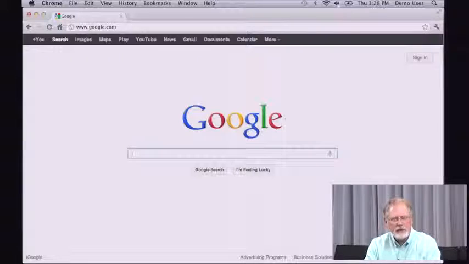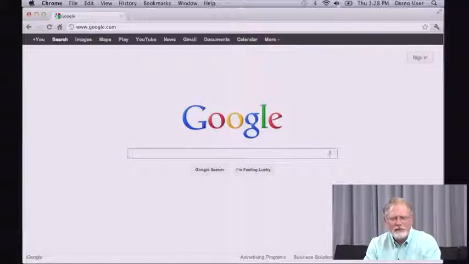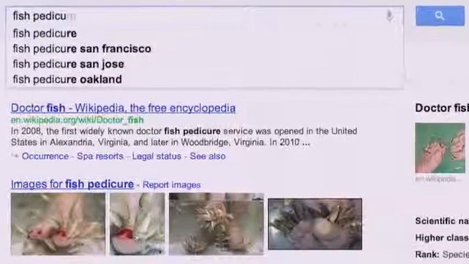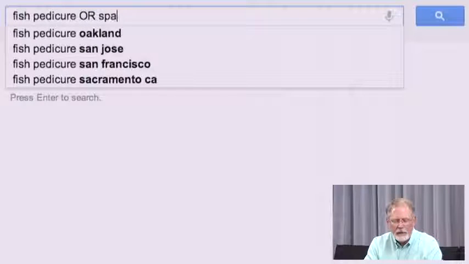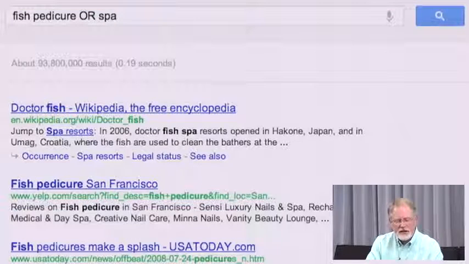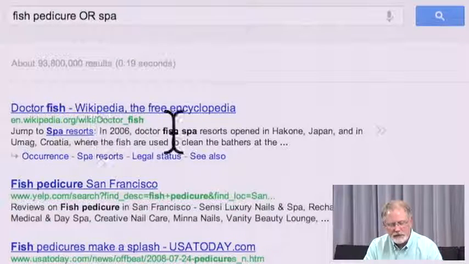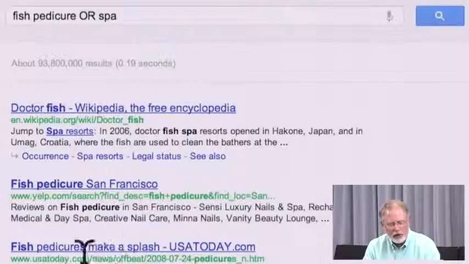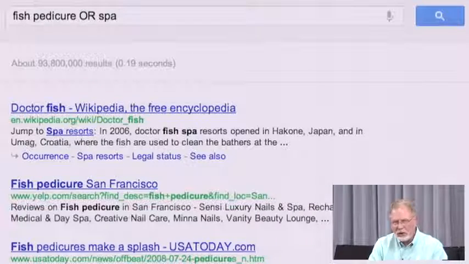So the key idea here is that you can now start to search for larger synonymous sets of ideas. So let me give you an example here. Let's go back to our fish case. We can do fish pedicure, or, now notice it's capitalized, spa. And what you're seeing here is the bolded terms are the hits. In this case, fish spa, Dr. Fish, fish pedicure. We're seeing all these different results here as a consequence of using the OR.